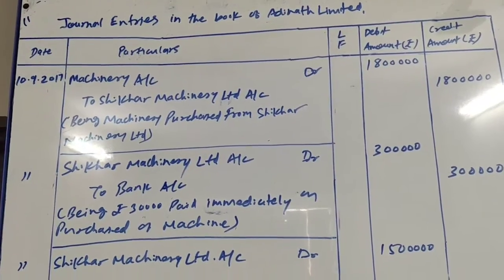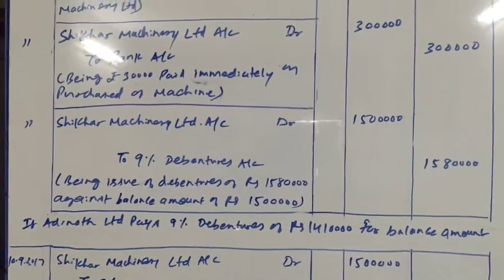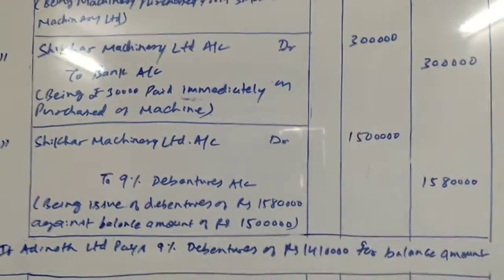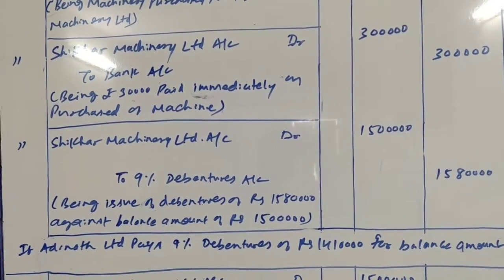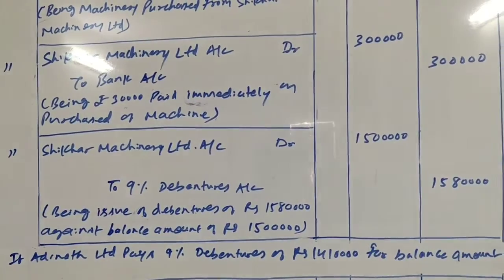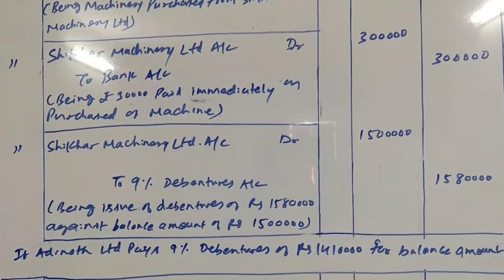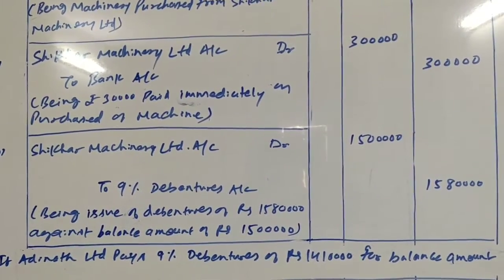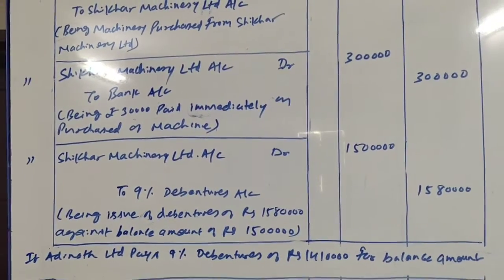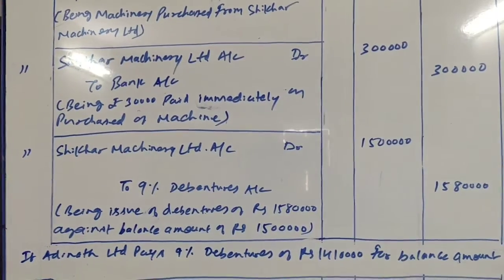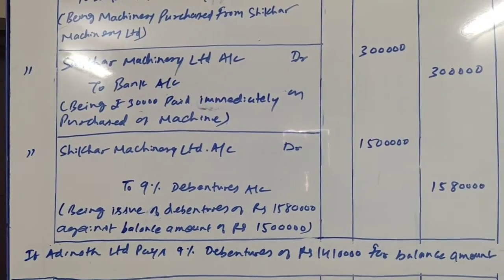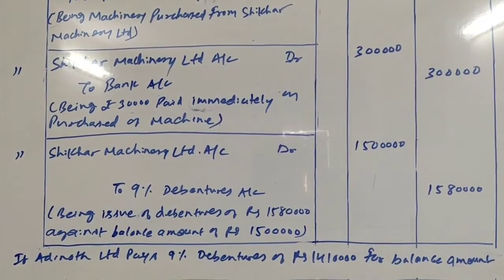So let us try to write this entry. Shikhar Machinery Limited account debit. We will be debiting Shikhar Machinery here with rupees 15 lakh only, because only 15 lakh are due to be paid to them, right? To 9% debentures account 15 lakh 80,000, because debentures are issued of rupees 15 lakh 80,000.